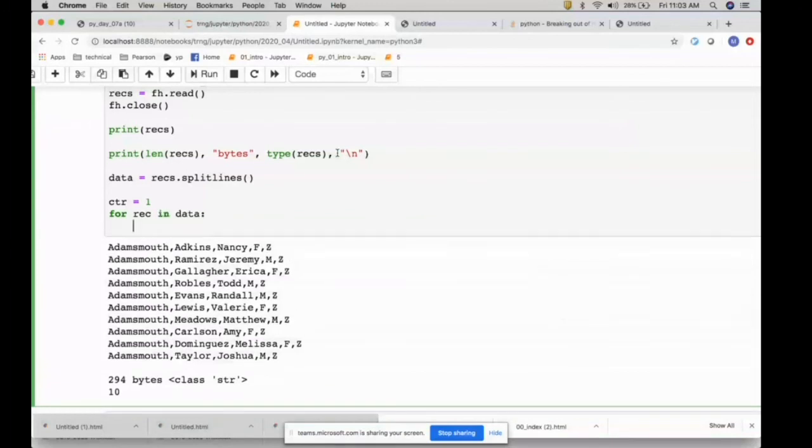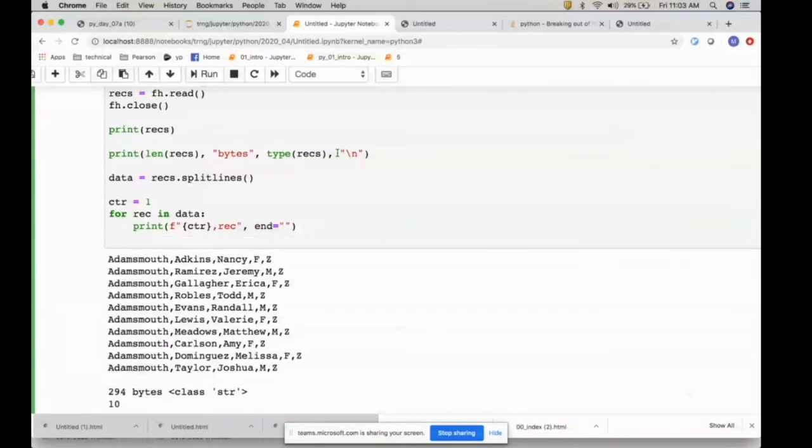And then I'm just going to say print f, ctr comma then rect. Okay. And then I'm going to say end equal to null because the end of line character is already there. ctr plus equal to 1.